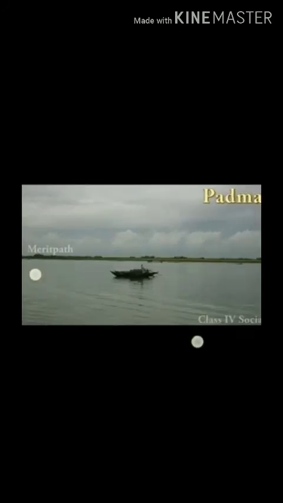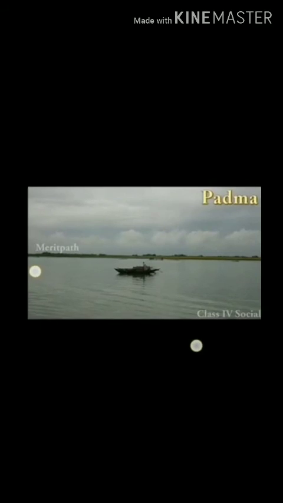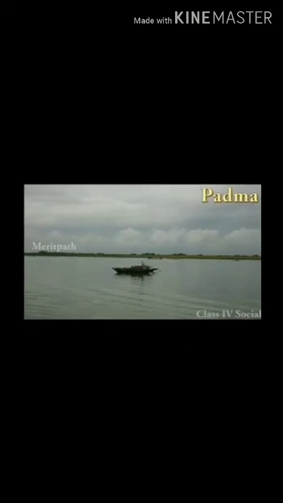I am going to tell you: the first is Hooghly and the second is Padma. Hooghly flows through the city of Kolkata. And the river Padma flows through Bangladesh and joins the Jamuna.